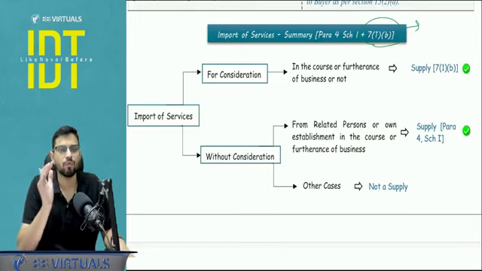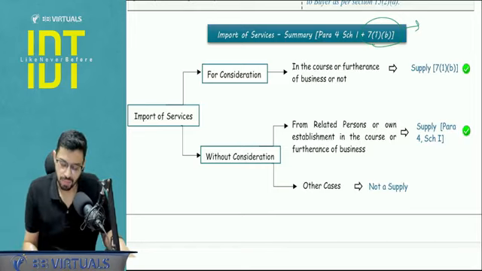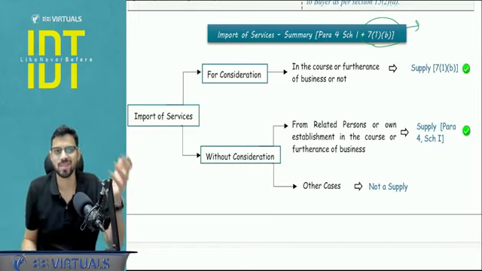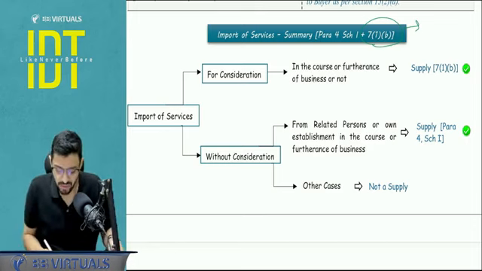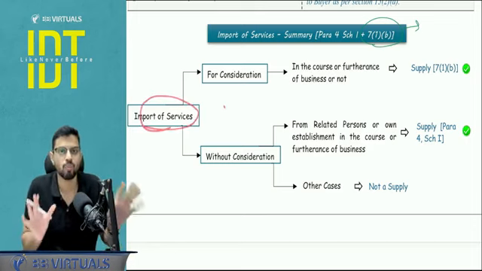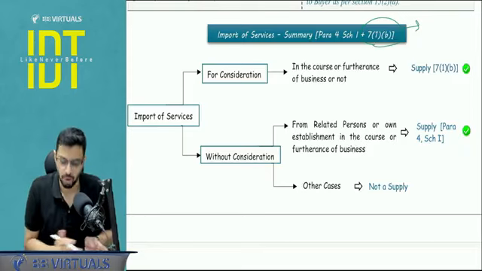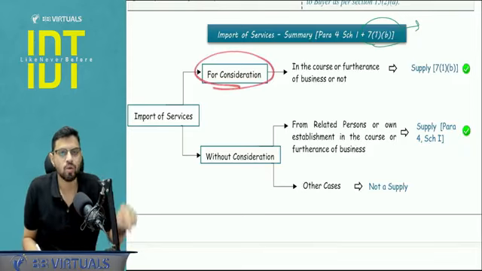So in the paper, you have to do structured thinking. What is structured thinking? You don't have to get excited. Generally, students get excited and quickly try to conclude the answer. No. See what is the case. If it is an import of service, the first step is to pause and see whether there is a consideration or not. If there is a consideration, then you apply 7.1b.